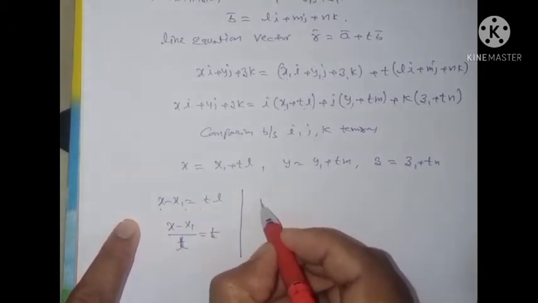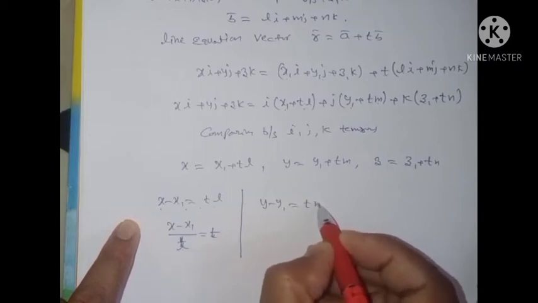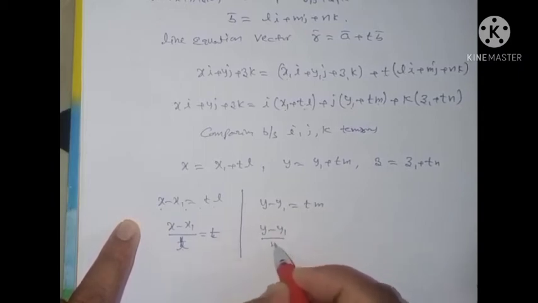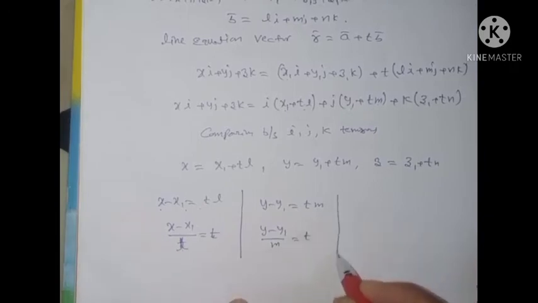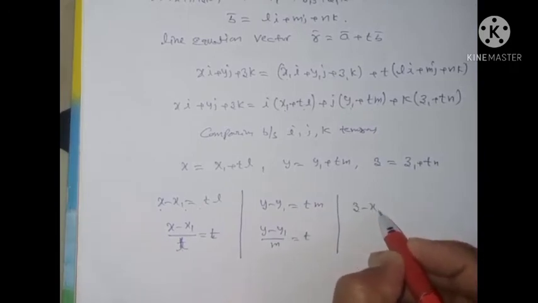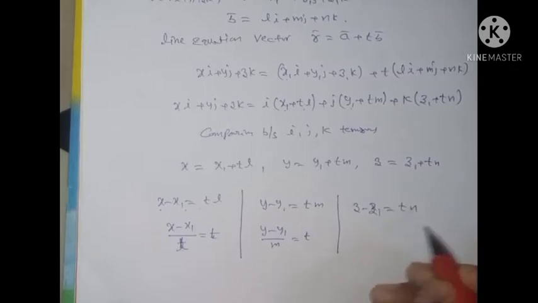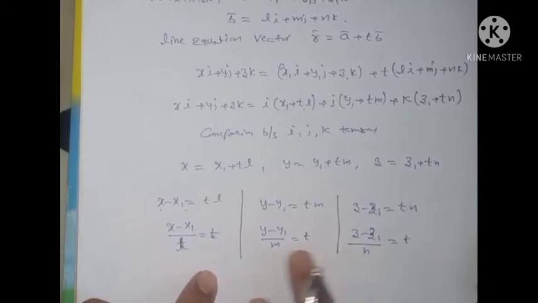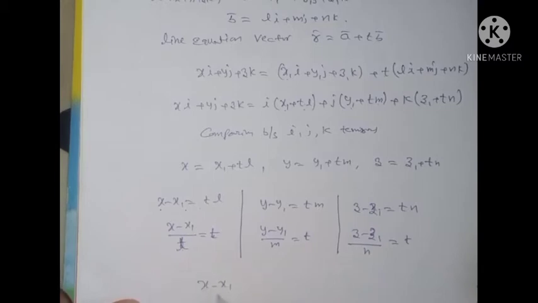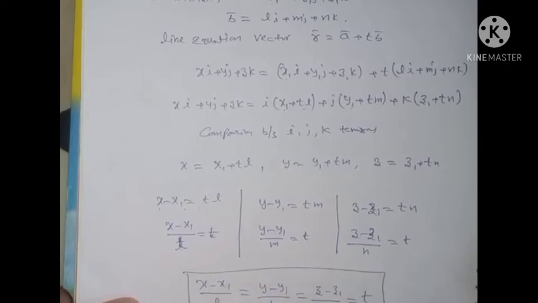Similarly, y minus y1 is equal to tm, so y minus y1 by m is equal to t. And the third one is z minus z1 is equal to tn, or z minus z1 by n is equal to t. In these three terms, t is common. Therefore, x minus x1 by l is equal to y minus y1 by m is equal to z minus z1 by n is equal to t. This is the required equation of the straight line in Cartesian form.